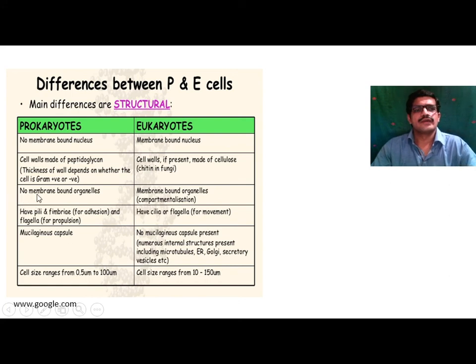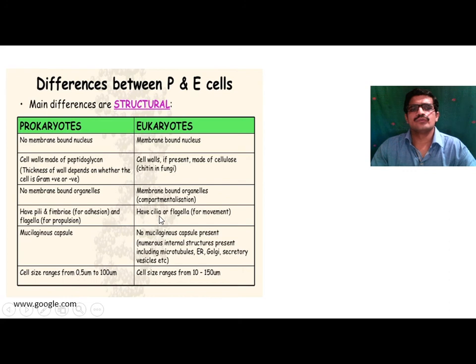In prokaryotes, no membrane bound organelles are present, like chloroplast, mitochondria, Golgi complex; all these cell organelles are absent. In eukaryotes, membrane bound cell organelles are present. In prokaryotes, pili, fimbriae and flagella are present in the cell.